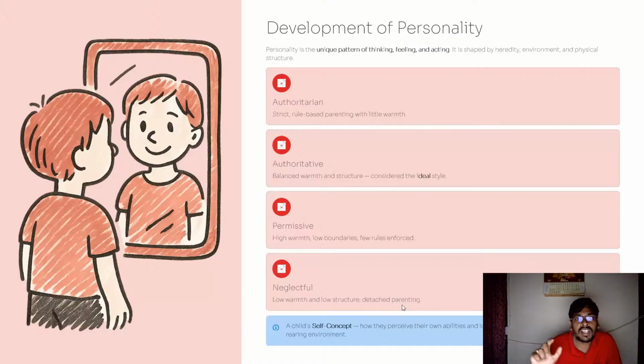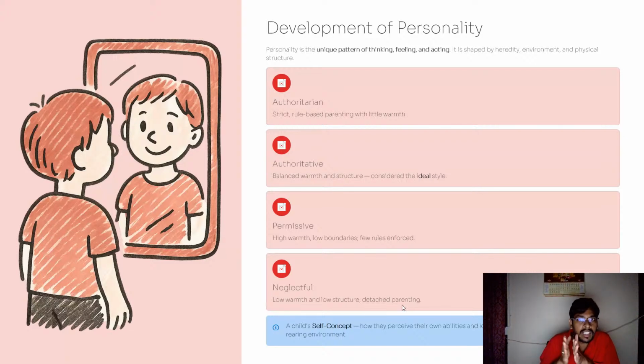And then authoritative, balance of warmth and structure, consider the ideal style. So most kids are authoritative only, not authoritarian. Authoritarian is different, authoritative is different. In the authoritarian aspect, these kids seem very strict also because their parents are strict. And authoritative, they are very balanced and structured. And permissive, low boundaries, few rules enforced.